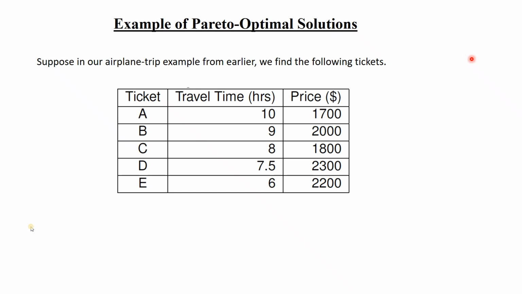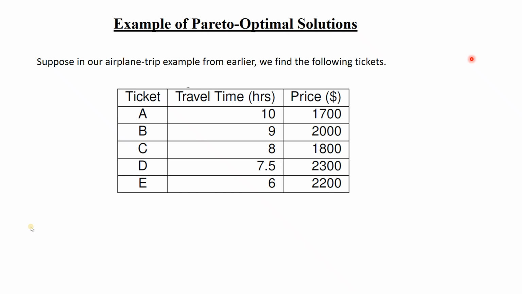Suppose you want to travel from, say, Delhi to London. But you have 5 different tickets available, 5 combinations of tickets or different types of tickets by different travel agencies. Their travel time and prices are given. So can anyone tell me which one you will choose, and which one you will not choose at all?